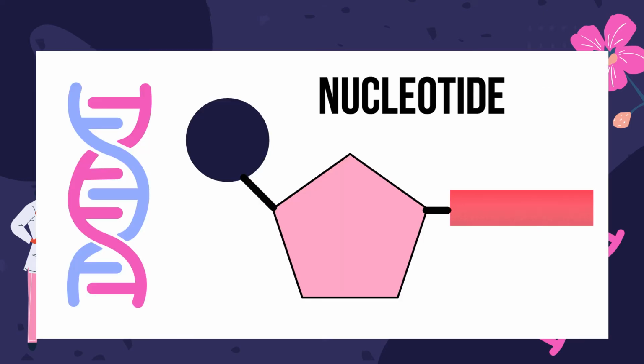A nucleotide is a building block of nucleic acids that is made up of a 5-carbon sugar, or what we call pentose sugar, phosphate, and an aromatic base. Examples of aromatic base are adenine and guanine.